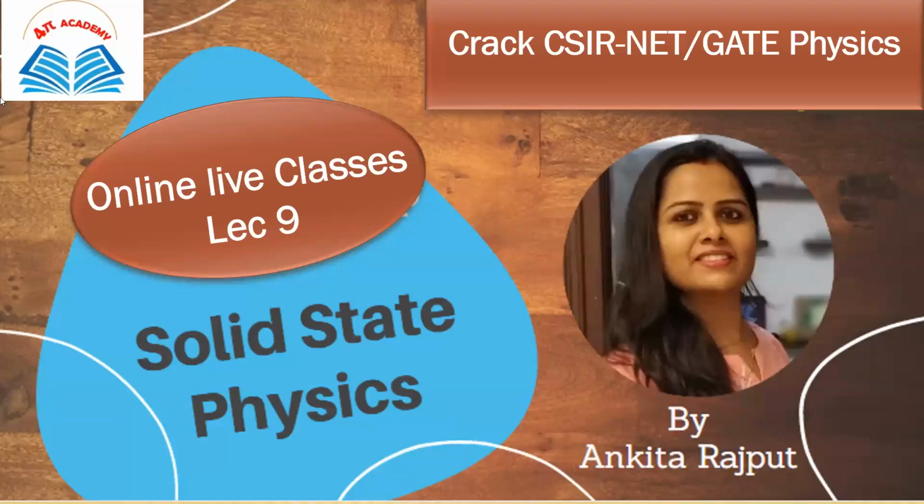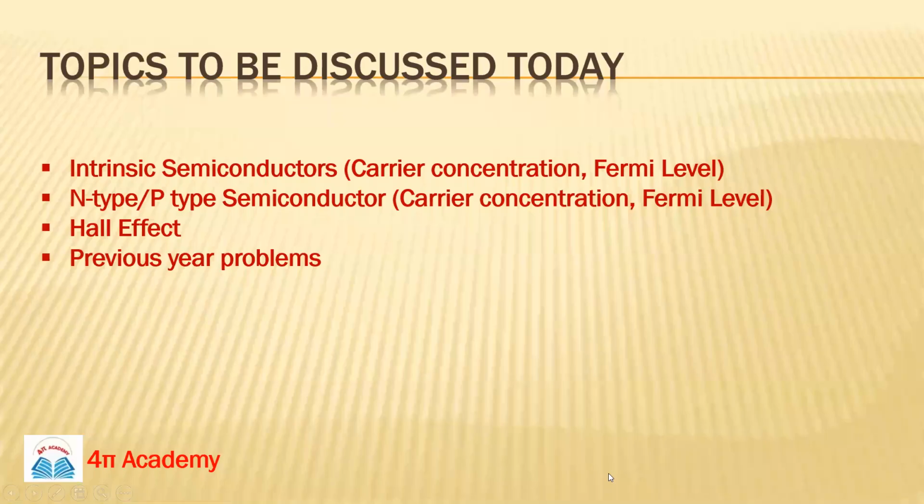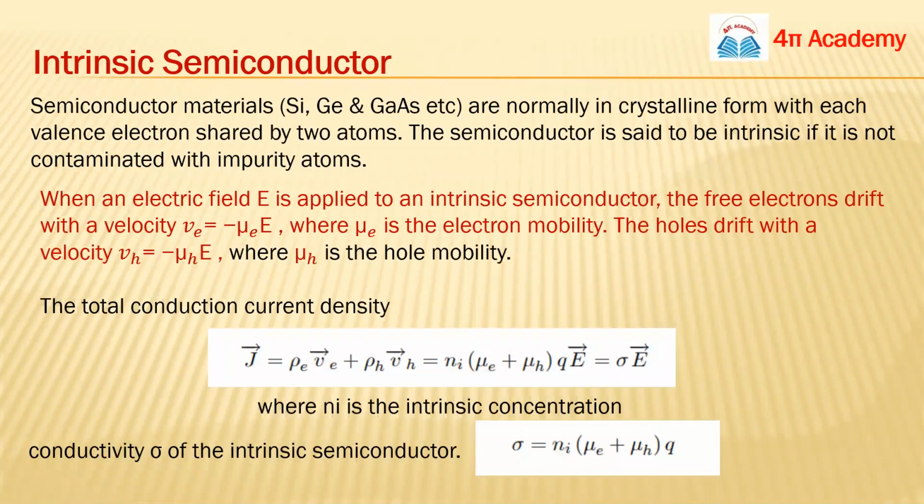Okay, so this is lecture 9 of solid state physics. These are the topics we are going to cover today. We will discuss intrinsic semiconductors, and basically the carrier concentrations and Fermi levels in intrinsic semiconductors, and also in N-type and P-type semiconductors. Then we will discuss a very important topic, that is the Hall effect, and related previous year's problems.